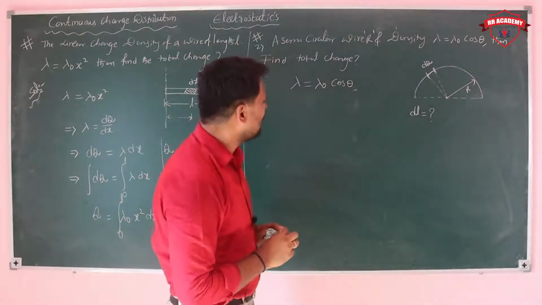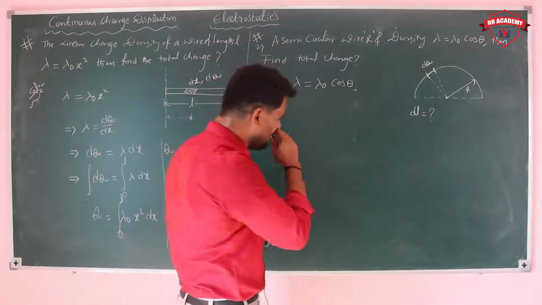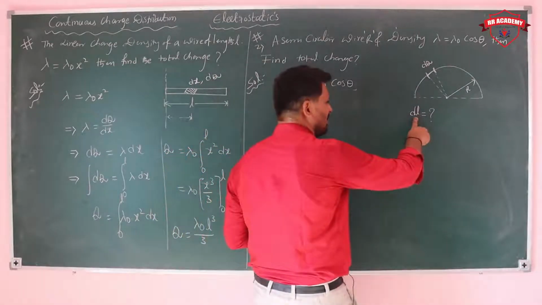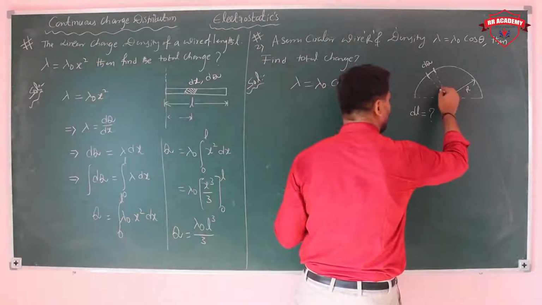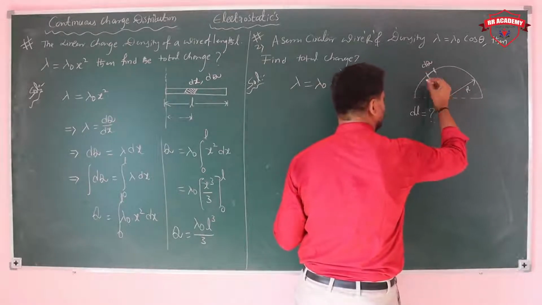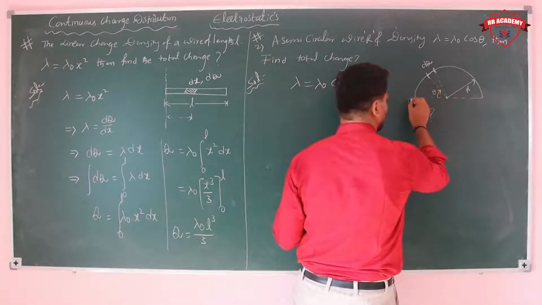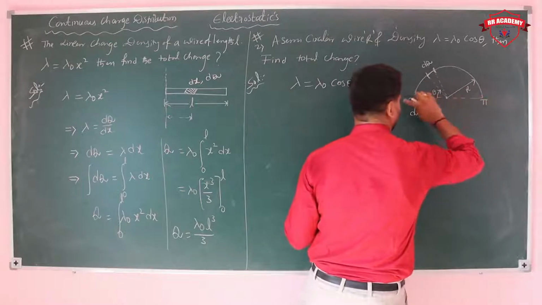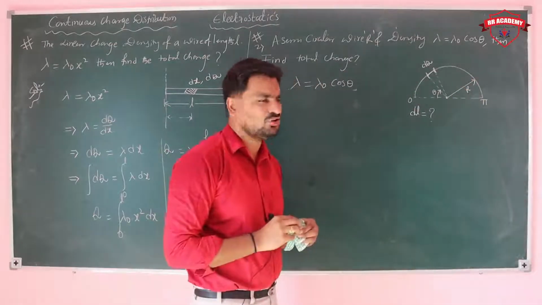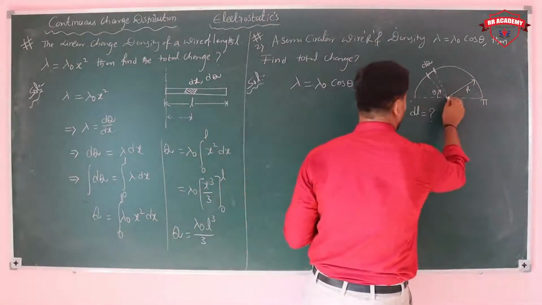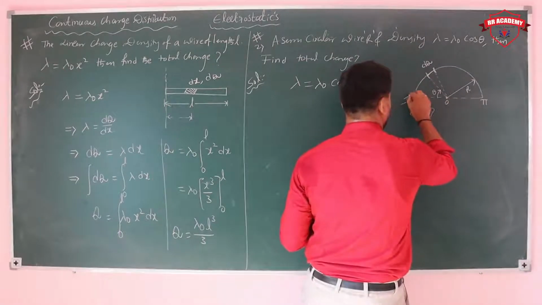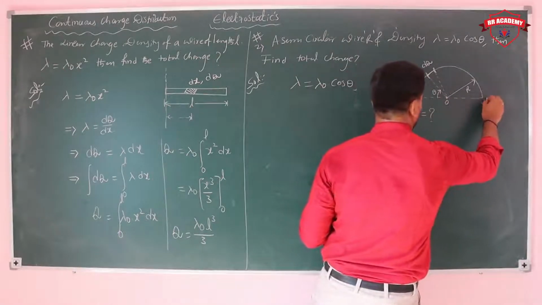If you apply the arc length formula, generally arc is equal to angle into radius. The element makes an angle theta. For example, you take 0 to pi, or else you can take minus pi by 2 to plus pi by 2.